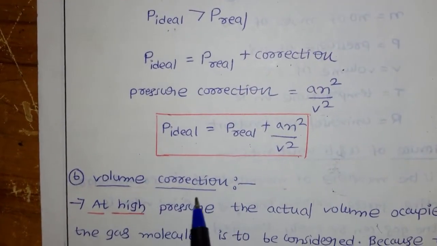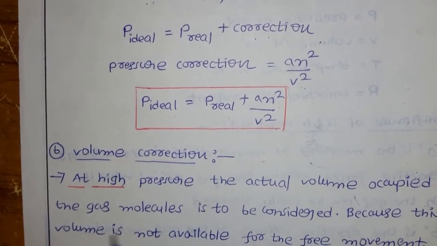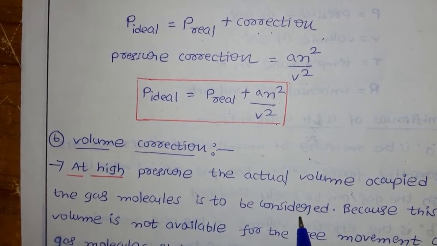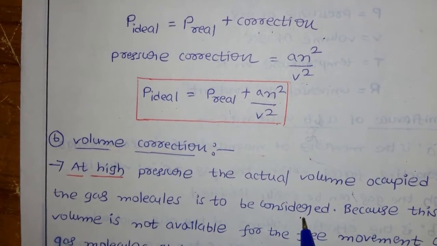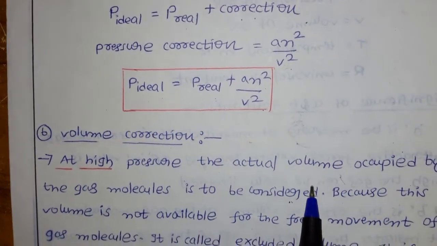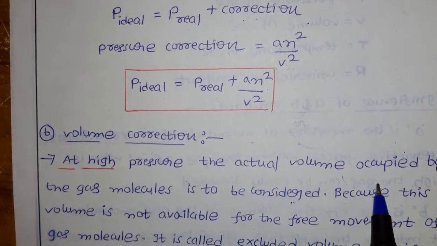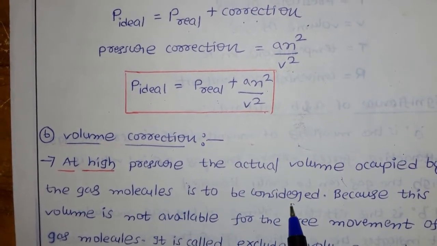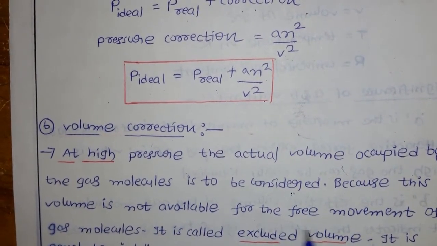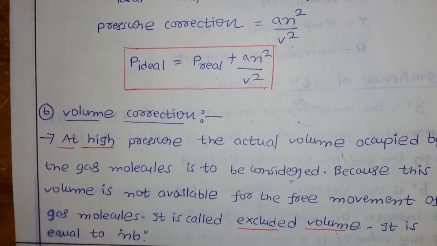Now next we have the volume correction. At high pressure, the actual volume occupied by the gas molecules is to be considered. We already discussed two faulty assumptions of kinetic molecular theory. The second is that in the kinetic molecular theory, the volume of the gas molecules is neglected. But at high pressure, the actual volume occupied by the gas molecules has to be considered, because this volume is not available for the free movement of the gas molecules. It is called excluded volume, and it is equal to nb.